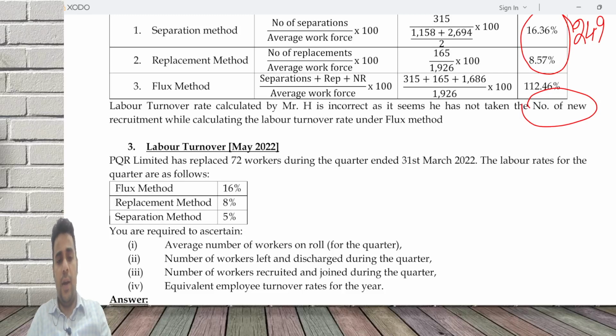PQR Limited has replaced 72 workers during the quarter ended 31st March. Labor rates are the flux method, replacement method and separation method. I think we have done a similar question in the class. I discussed this question only for the equivalent employee turnover rates for the year. That concept I also discussed in the class, but I thought let's do a question. Workers left and discharged is called separation; recruited and joined is new recruitment, or new recruitment plus replacement put together. The question has given the replacement number for the replacement method.